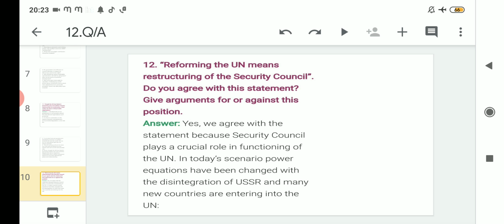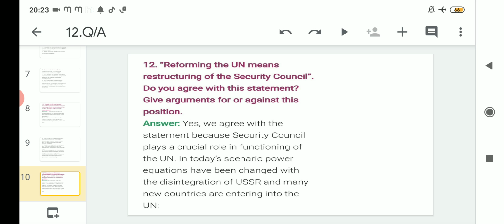While defending your answer, you have to give eligible points, and if your points are very eligible, you can get marks. Suppose you are favoring that or you are against that, if your points are eligible while writing the answer, you will be awarded full marks. So this type of question also comes, so please go through it properly and understand how the answer should be written if this type of question comes in the board exam.